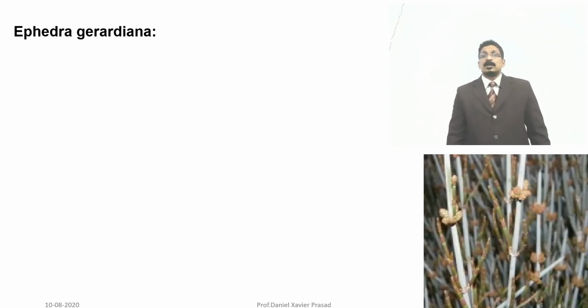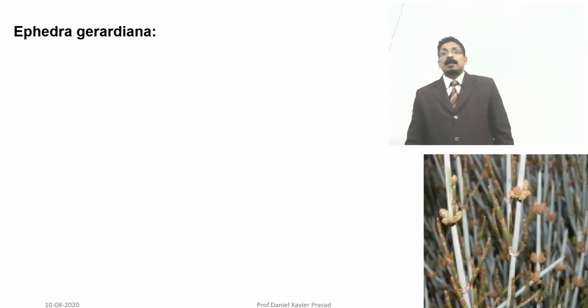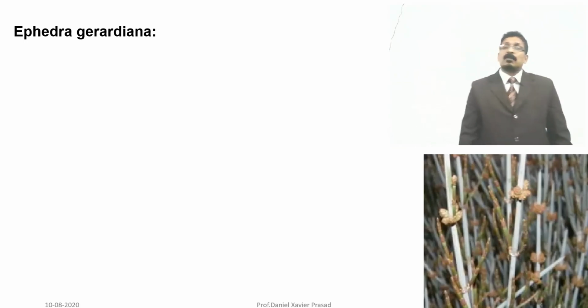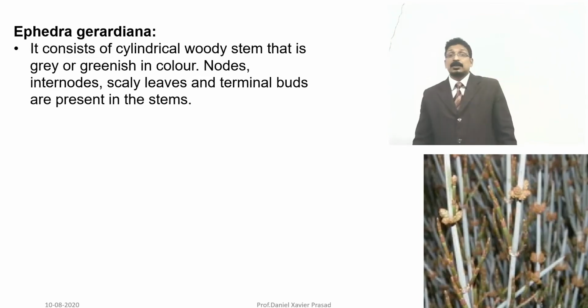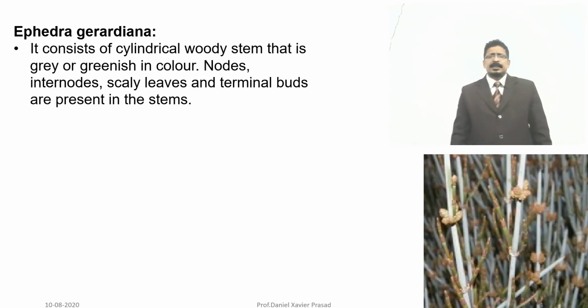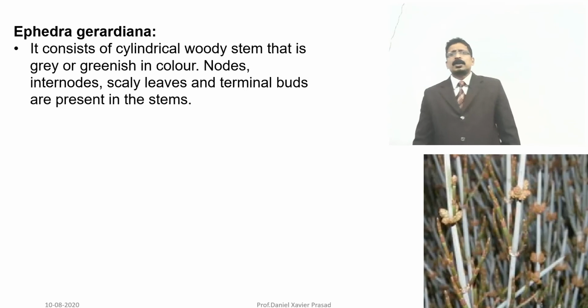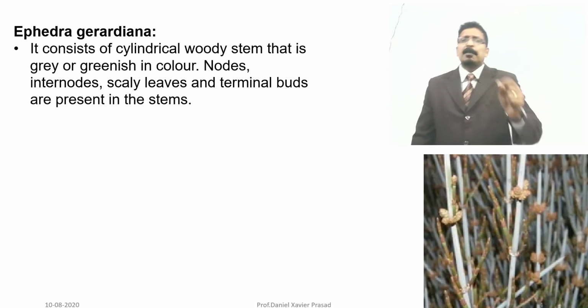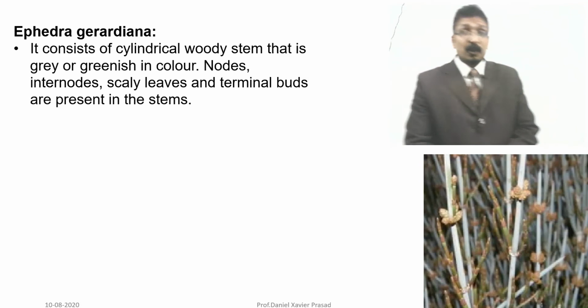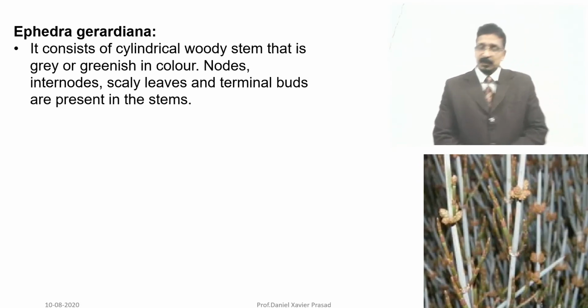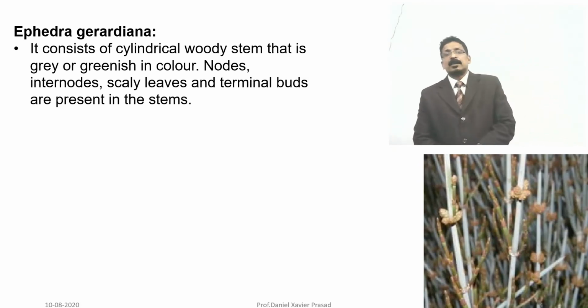This is the plant, and when we want to describe the morphological characters, it is better to draw the diagram and give the parts also. See, nodes and all, you can mark very clearly. It's very easy for the students to mark. Whenever you draw a diagram, you should label it. Labeling is very important, especially for a pharmacist when you formulate or dispense any drugs.